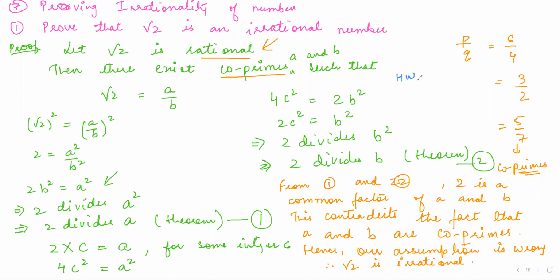So as homework, you have to prove that under root 3 is irrational, then under root 5 is irrational, right? Same lines you have to write. And one of them can be asked in the exam. Okay. So exactly the same way, in place of 2, you will get 3 there, and in the other, you get 5 there.